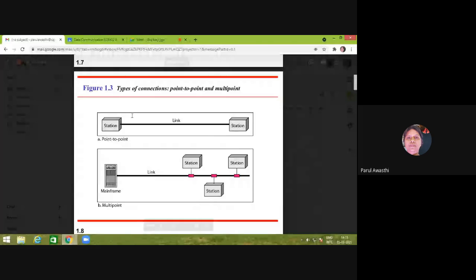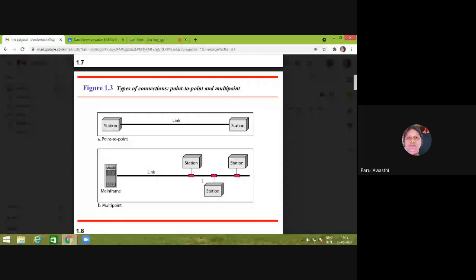And in the point to multi-point configuration, as we can see, there is a mainframe computer and a main link to which a number of stations are connected, and these stations will share this link. So the capacity and bandwidth is divided among a number of stations, and whenever one station wants to transmit its data, it has to check whether the link is busy or idle.